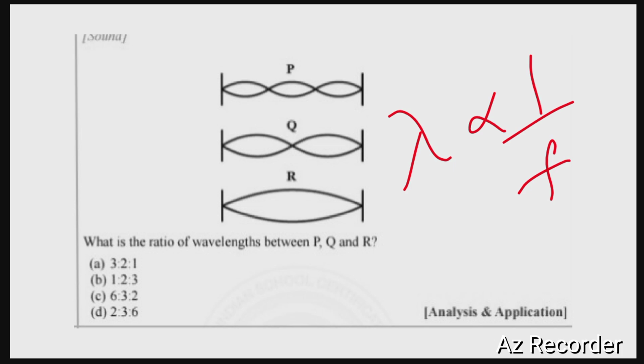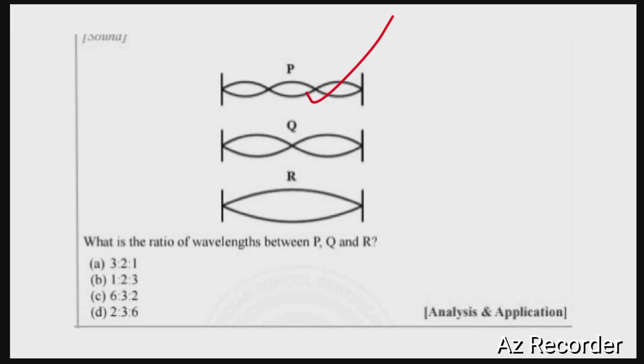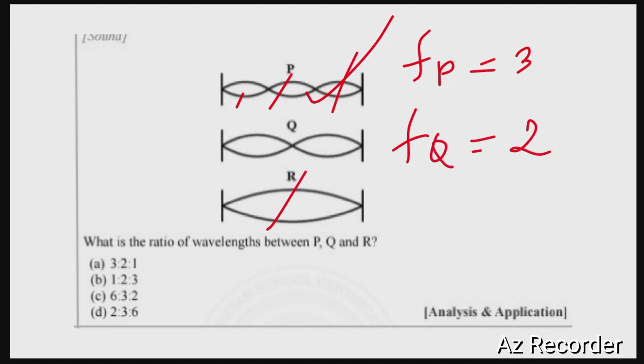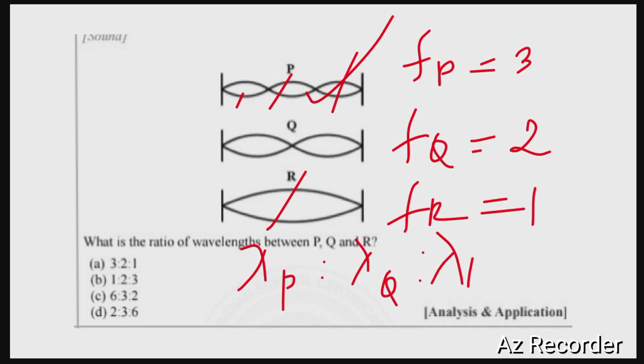Here it is clearly evident that the frequency produced by the wave P is equal to 3, because there are 3 complete waves produced, the frequency of the wave produced by Q is equal to 2, and the frequency produced by R is equal to 1. So in order to find the ratio of wavelengths, λP : λQ : λR, we just have to take the reciprocal of this quantity.